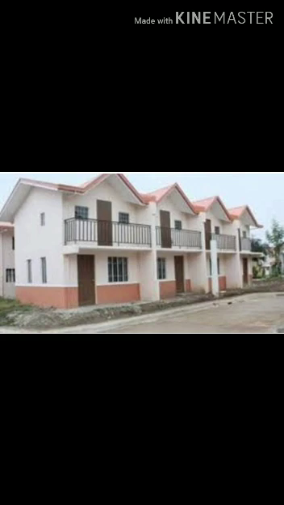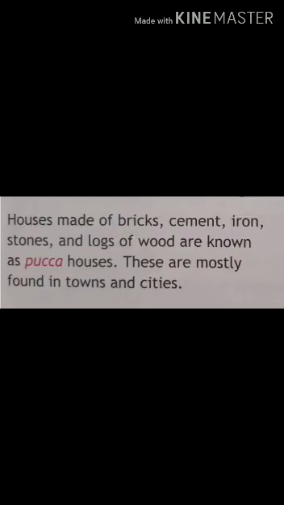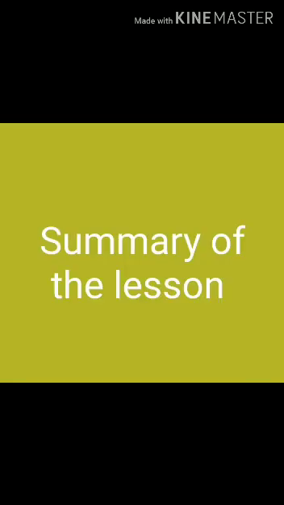Do you know, children, what type of house this one is? This one is pakka house. Houses made of bricks, cement, iron, stones and logs of wood are known as pakka houses. These are mostly found in towns and cities.